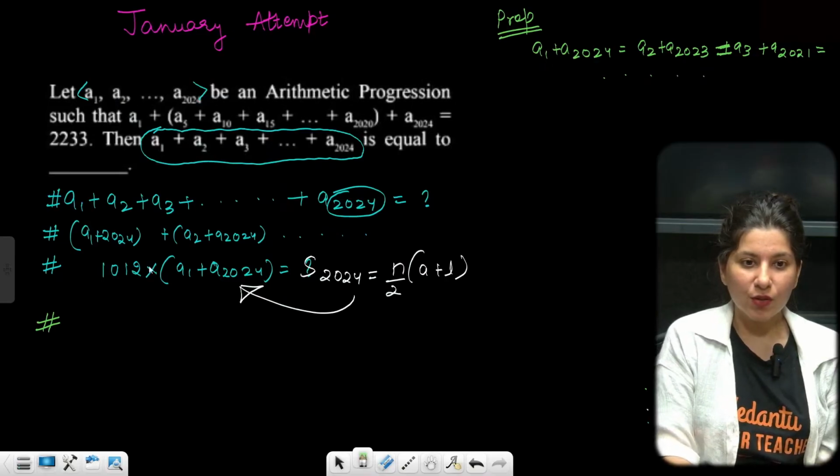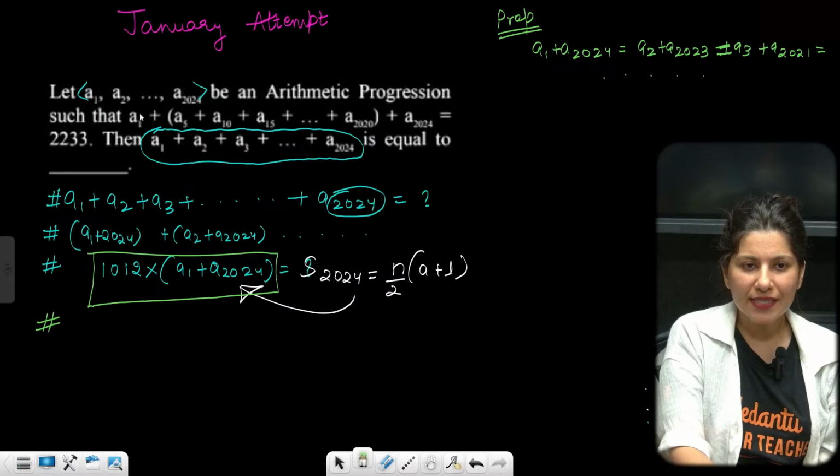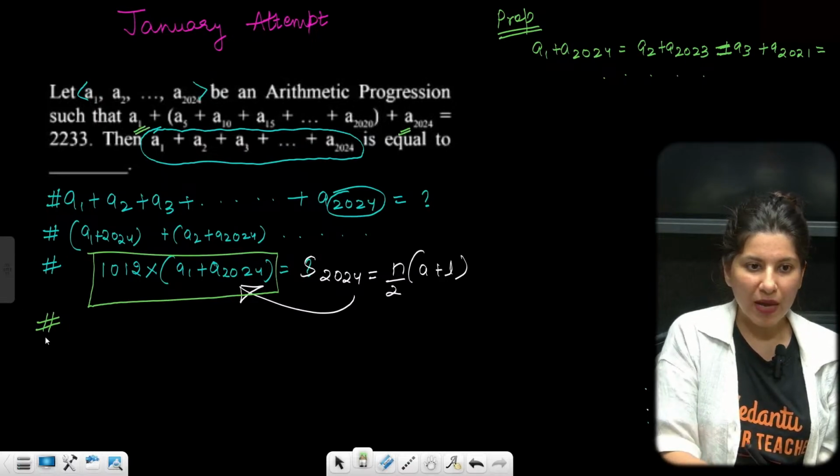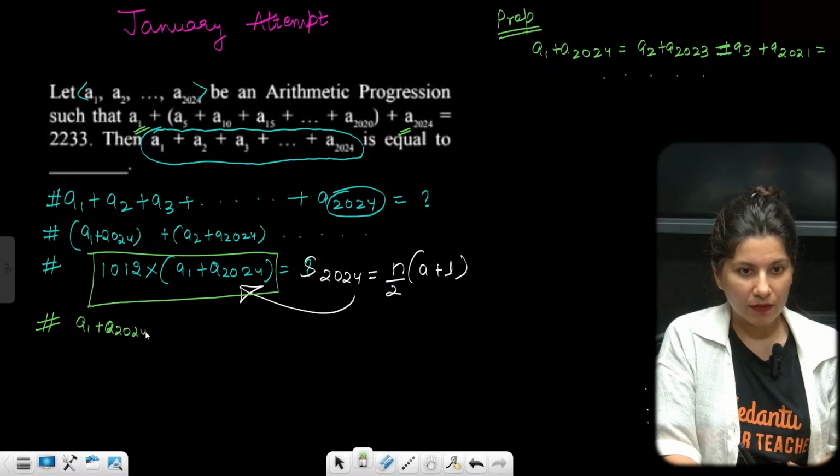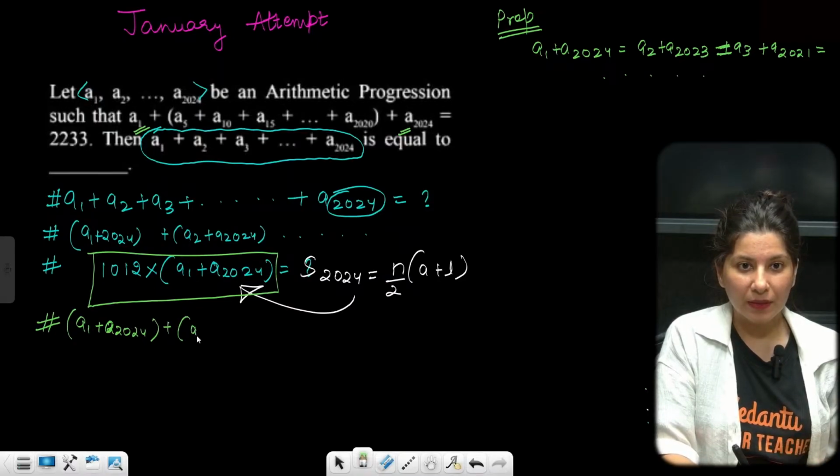Right? So now we have got this. Keep this aside. Now what is this? A1 plus A2024. So ma'am, what is given over here is A1 plus A2024. Now A5 plus A2020.